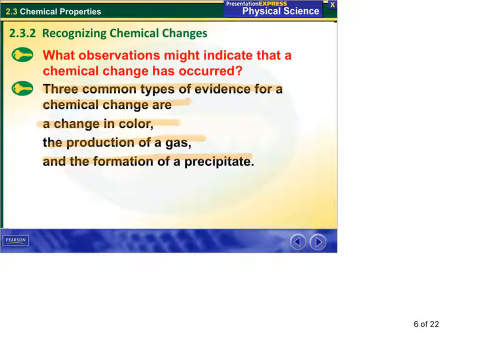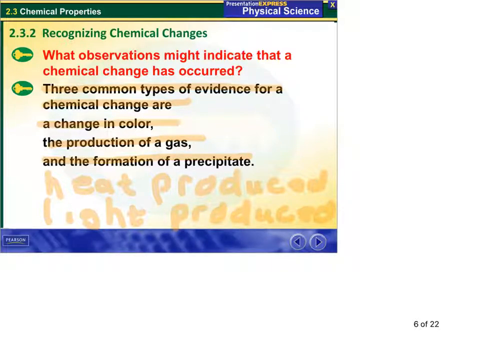There are others, such as heat being produced, light produced, and production of a smell.